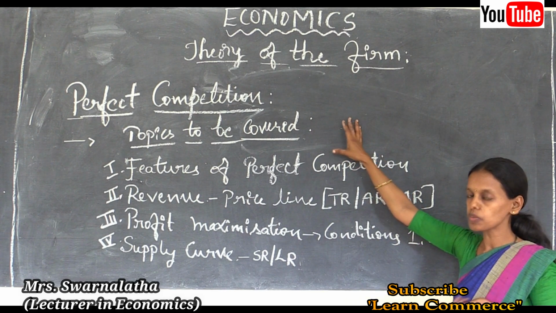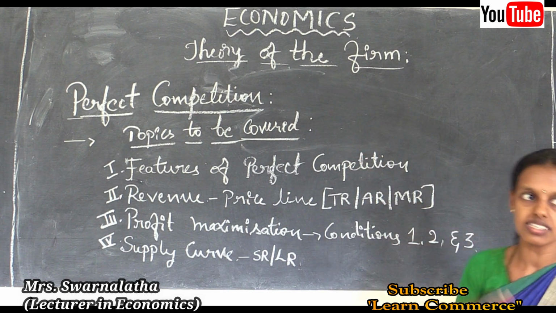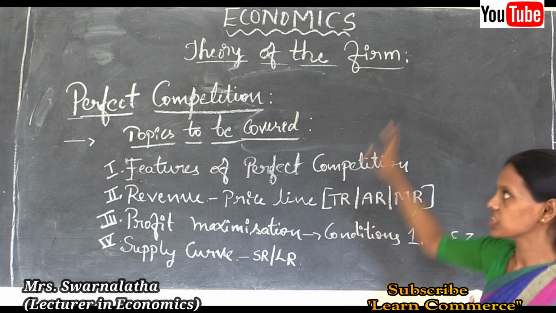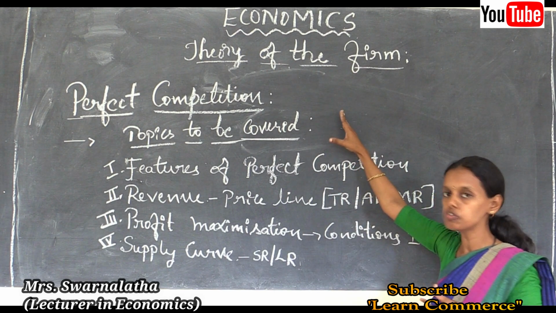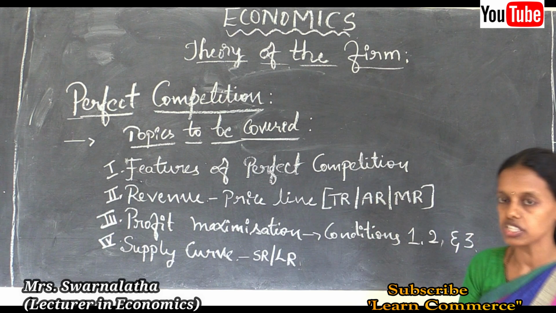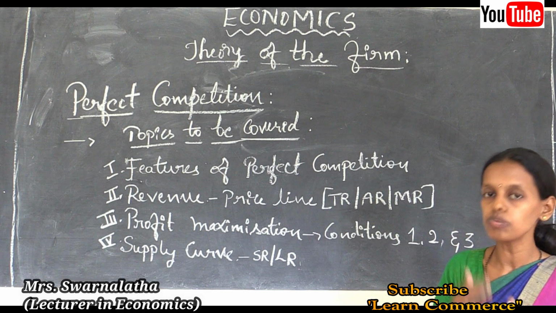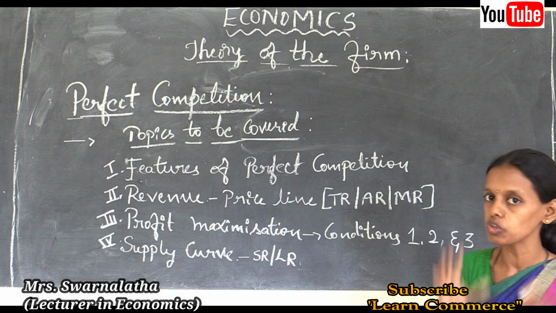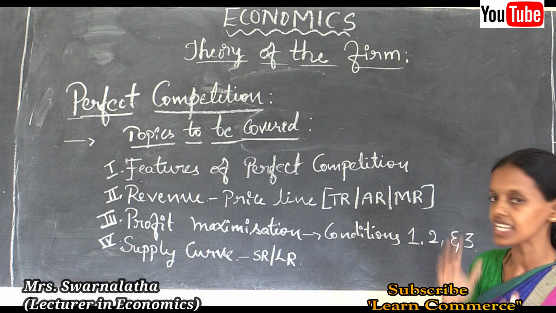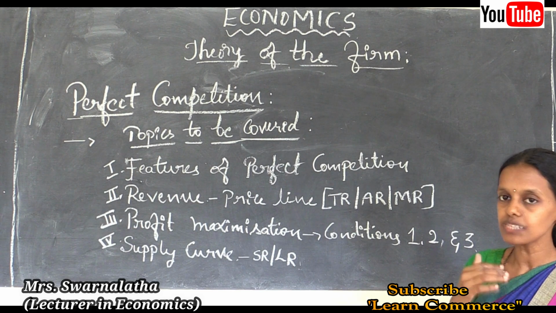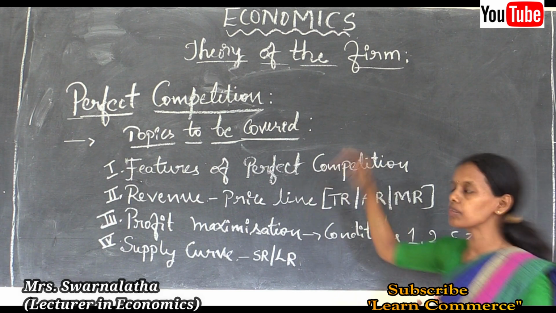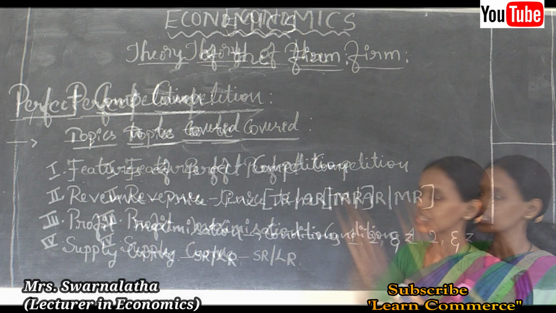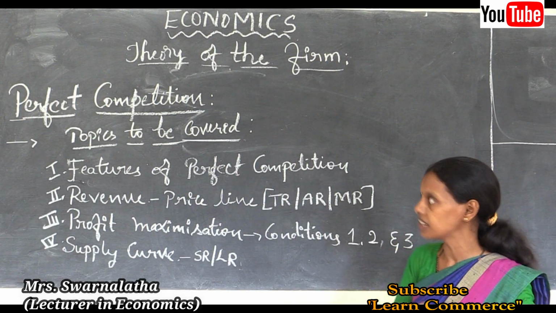An example is the fruits and vegetable market. So perfect competition is a kind of market situation under which a large number of buyers and sellers deal with homogeneous products, meaning the same kind of product. There is perfect competition between the buyers and sellers. So it is also said to be the buyer side market and seller side market.